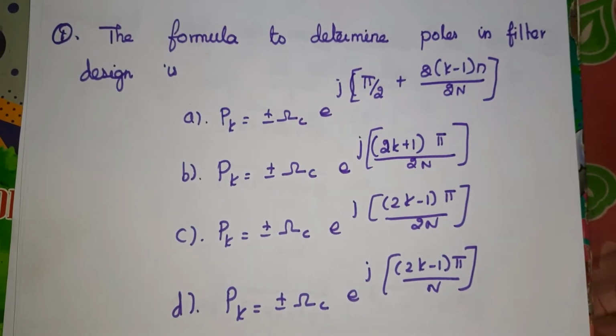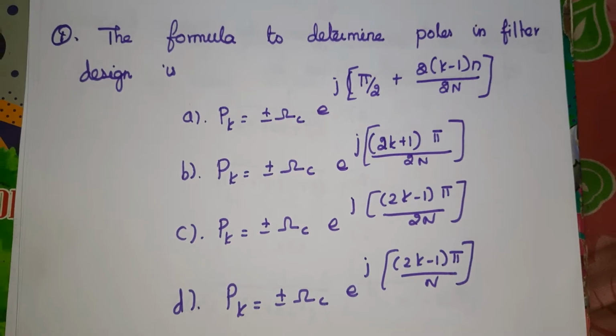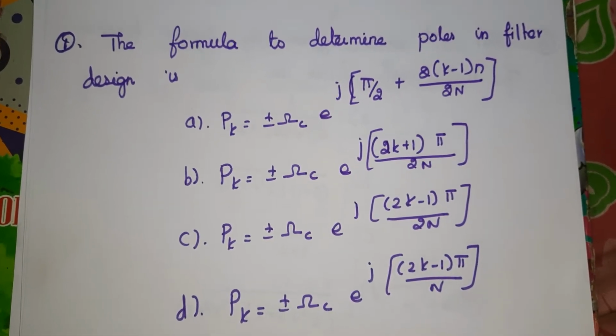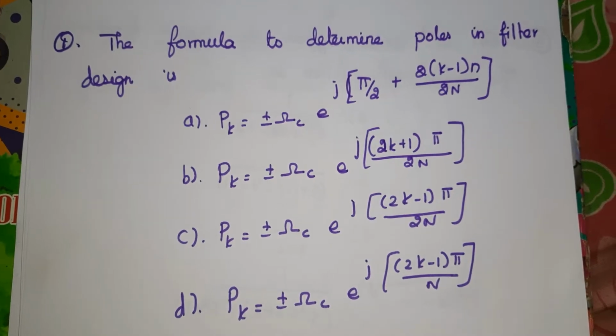Okay, now we will start our test series number 23, IIR filter design. First question, the formula to determine poles in filter design is.